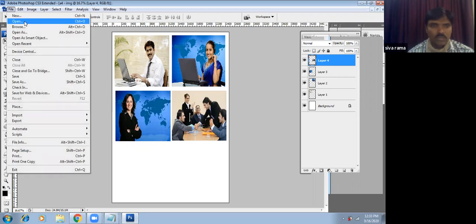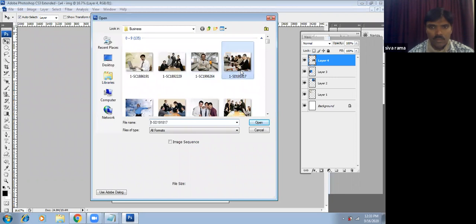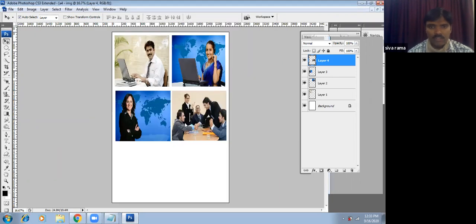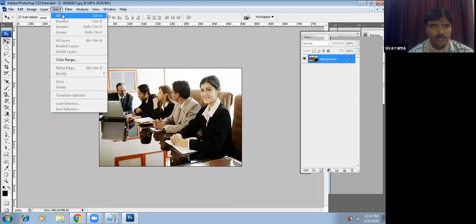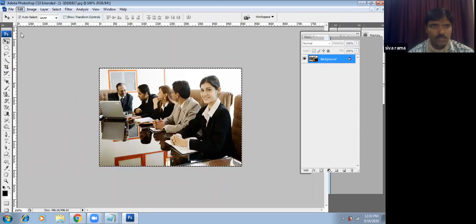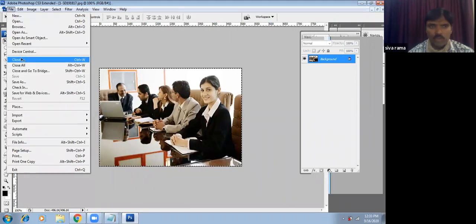Go for opening another image. Like this, I can cover six images in my A4 document. Select all, copy the image. Once again, having copied it, we close the copied document.